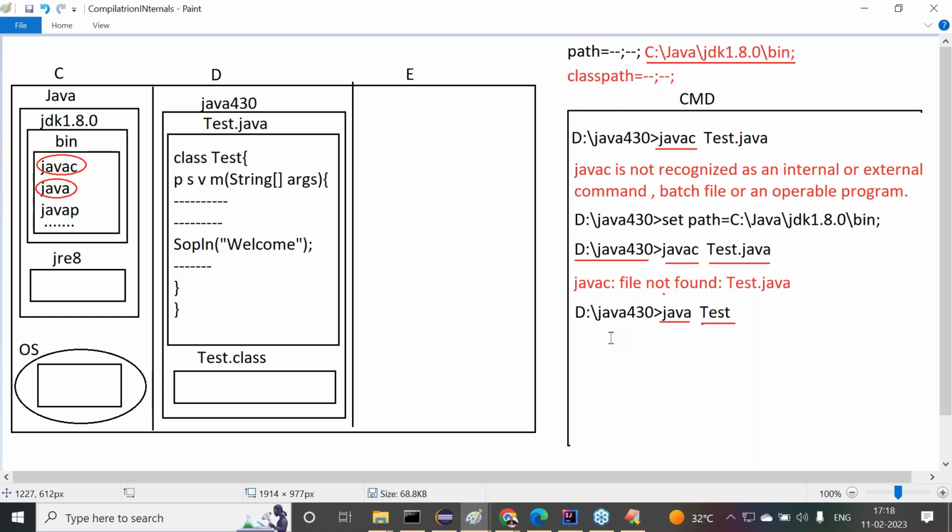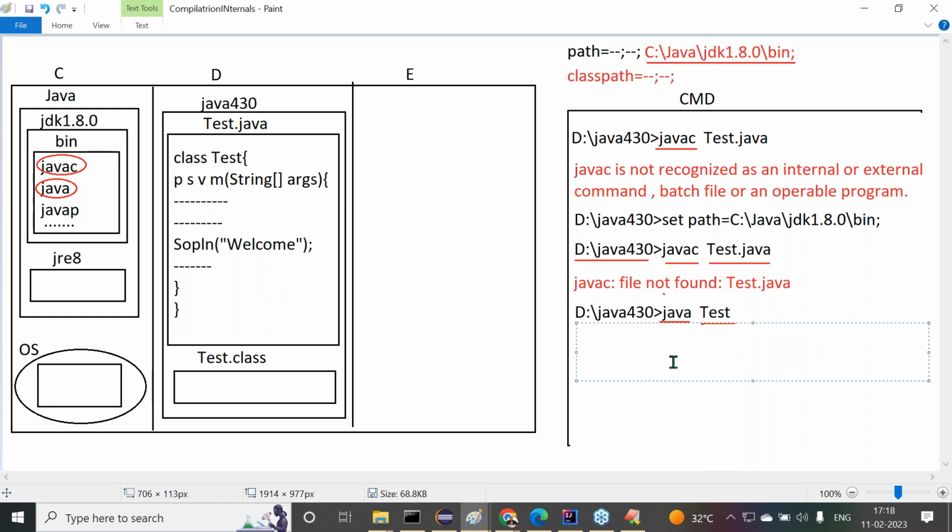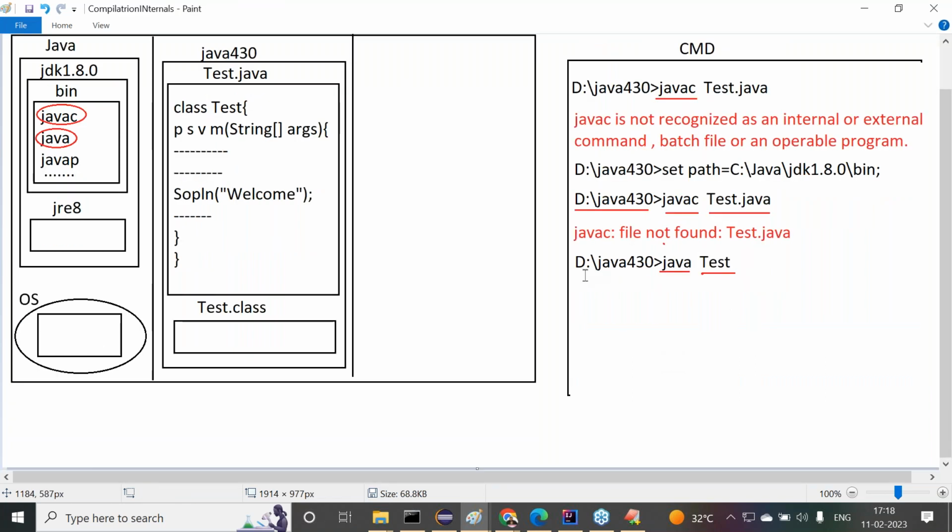Right, 2 cases are available here. Case number 1: if the Test.class file is not available at all 3 locations, then immediately JVM will provide an exception on the command prompt.